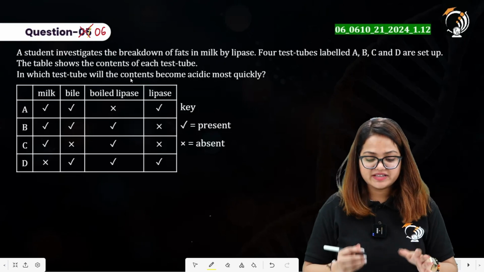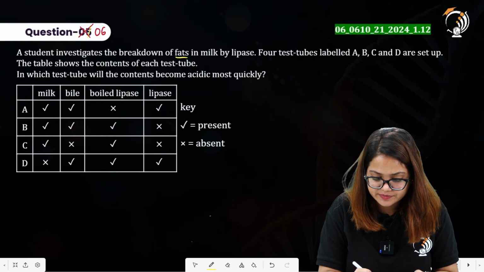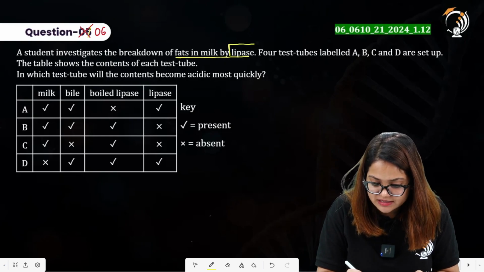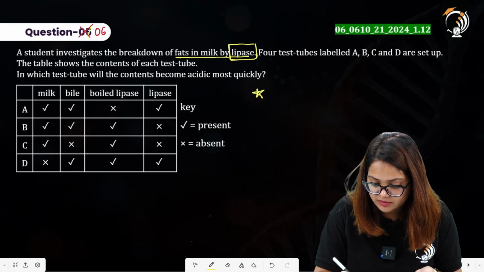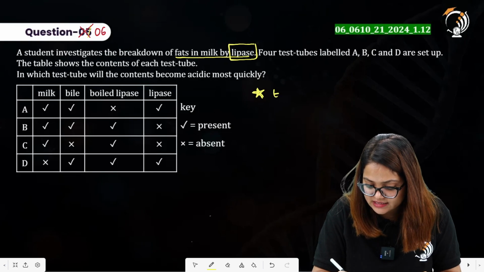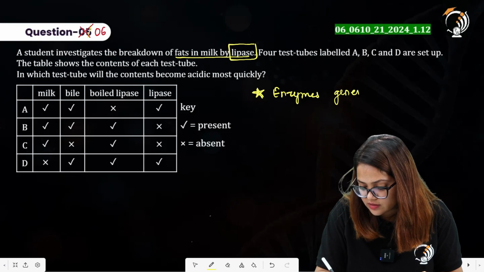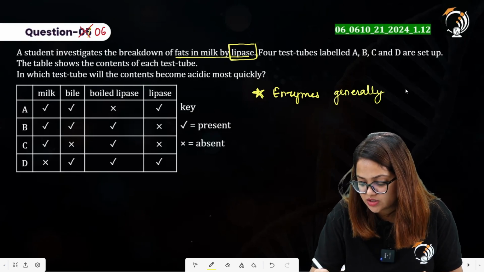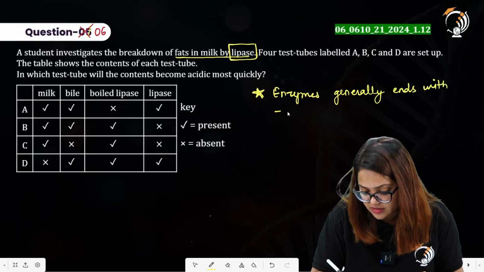A student investigates the breakdown of fat in milk by lipase. Now, lipase is an enzyme. One more thing to be made clear over here: enzymes generally, not always, end with the term ase.